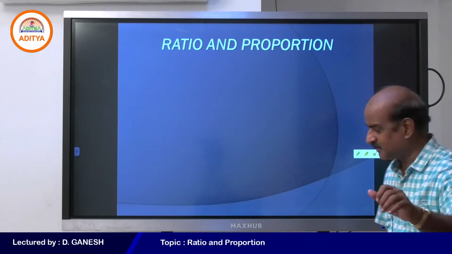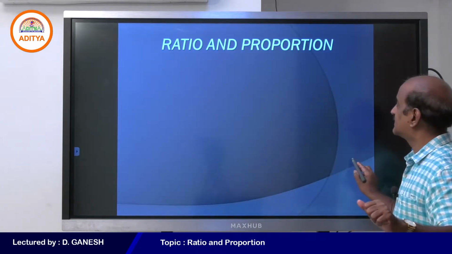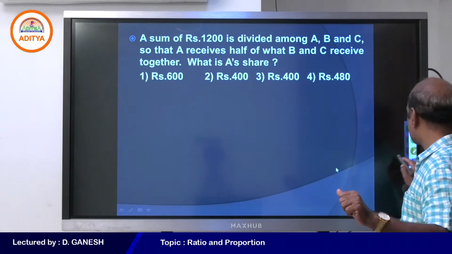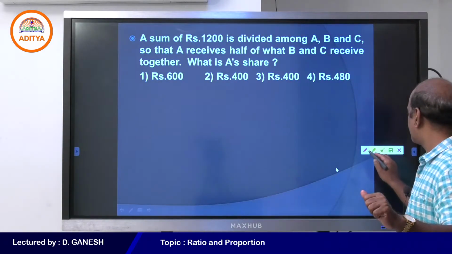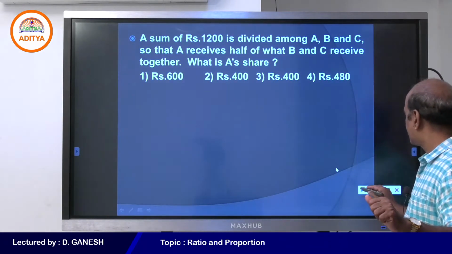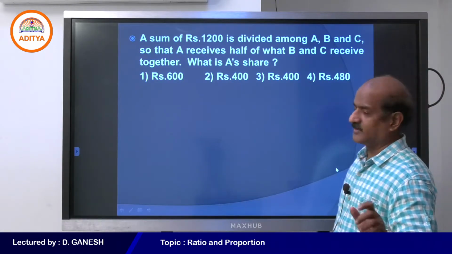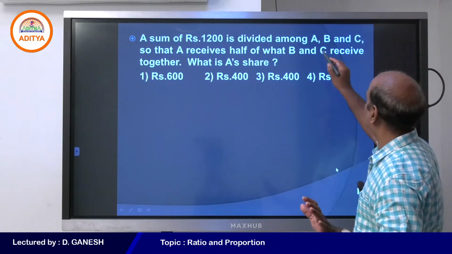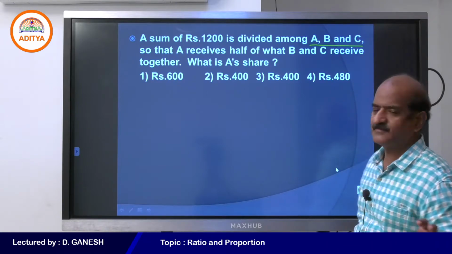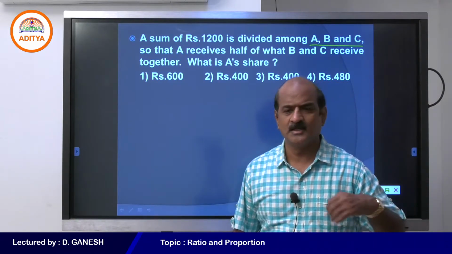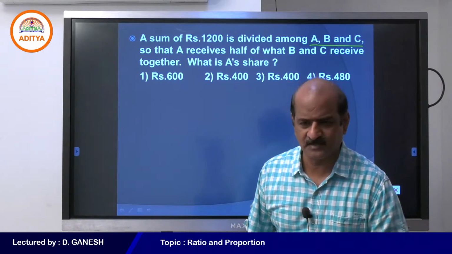Come on student, now here we go, and let me start with a very simple question. Here is the question, my dear students. A sum of 1200 rupees is divided among A, B, C. Right, my dear students, if I have to divide an amount, that's not a very big issue.